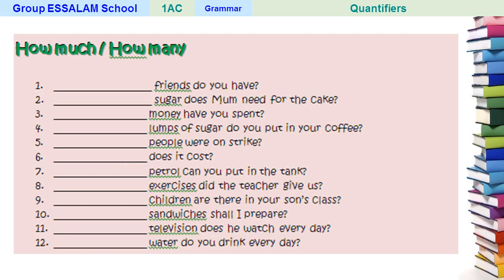So please, my lovely students, try to fill in the blanks here with how much or how many. Now please try to remember the rule. Is it okay? Remember it by heart or learn it. Try to learn it by heart. It's a must. It's an obligation.